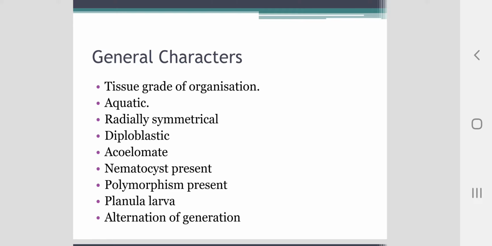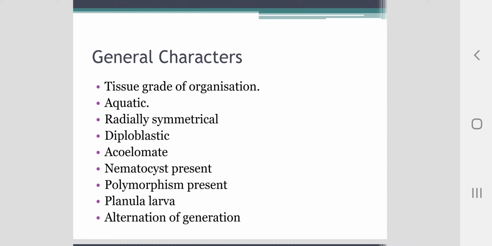Exoskeleton is present in some in the form of calcareous structures as in corals or in the form of perisarc. Body wall is diploblastic with two cellular layers, outer epidermis and inner gastrodermis, with the gelatinous acellular mesoglea in between these two layers. In advanced types, mesoglea with cells and connective tissue may be present in some species.